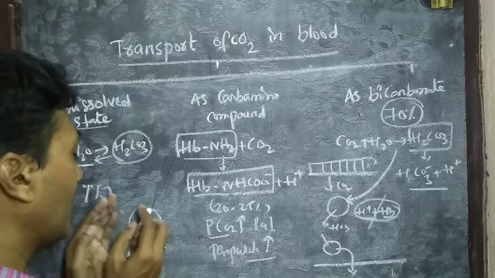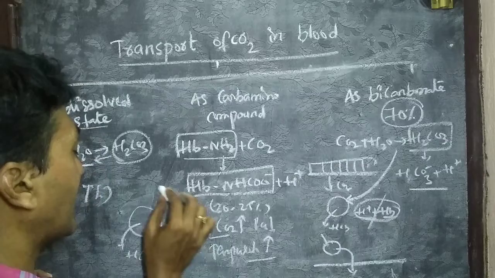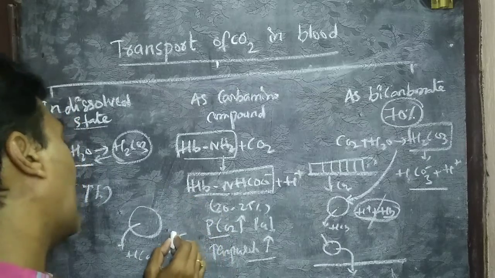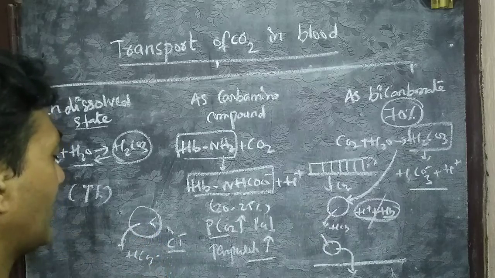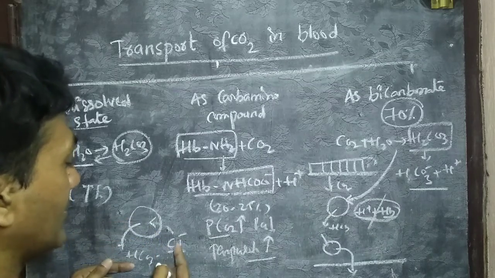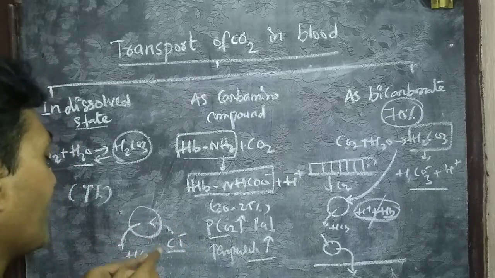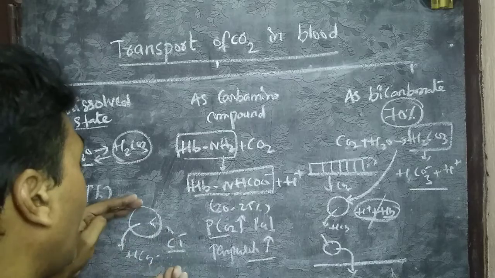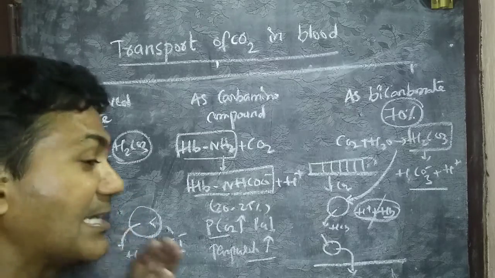In order to balance, Cl minus ions present in the plasma shift into the RBC when bicarbonate goes out. This exchange of ions between plasma and RBC is known as chloride shift.